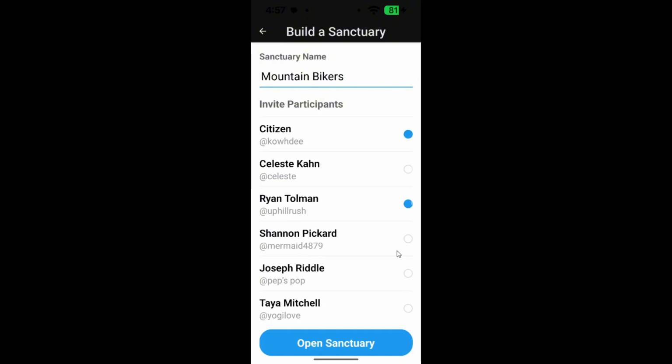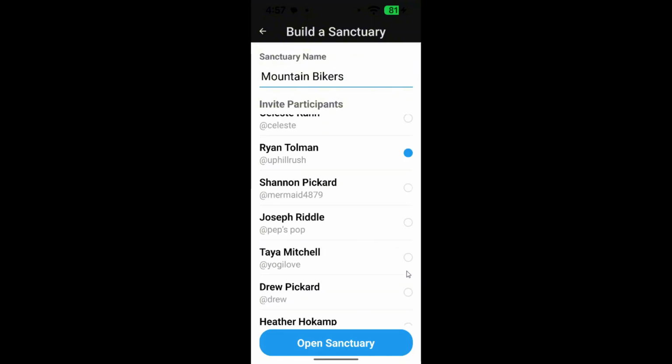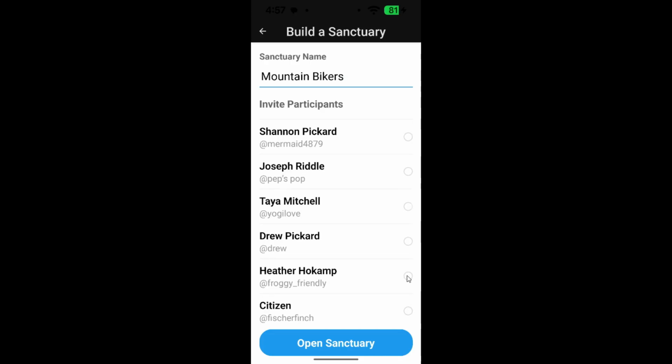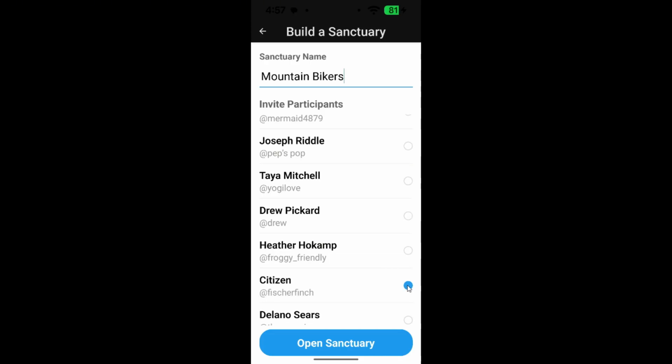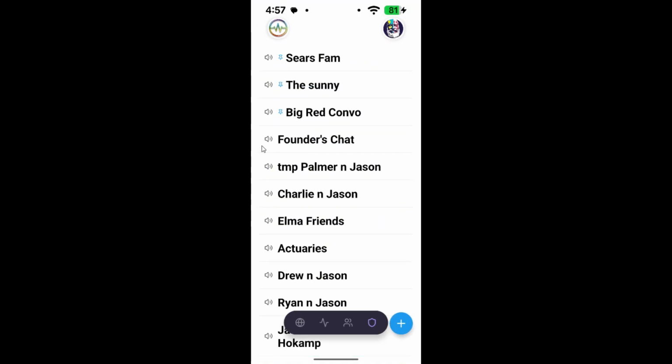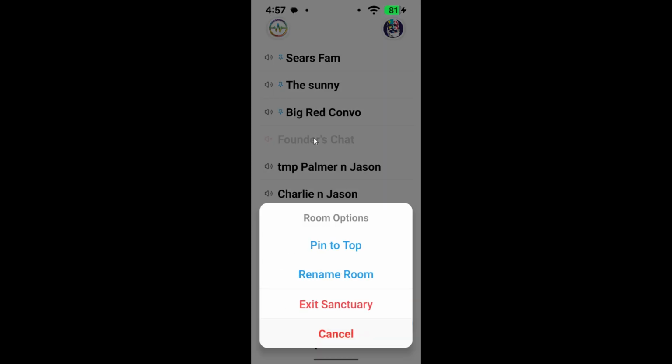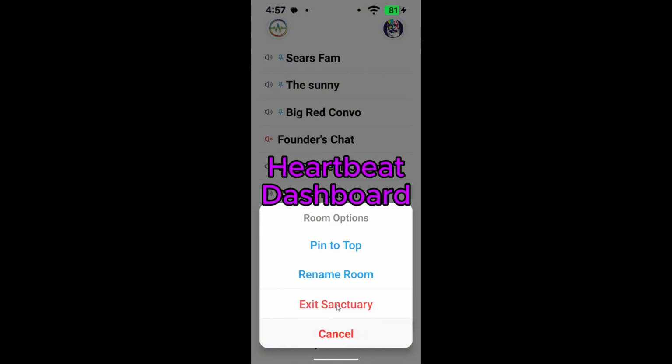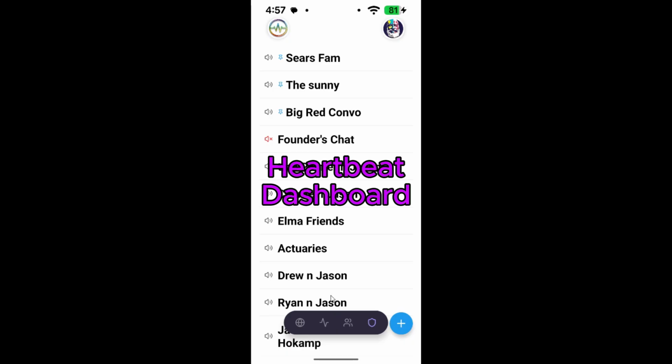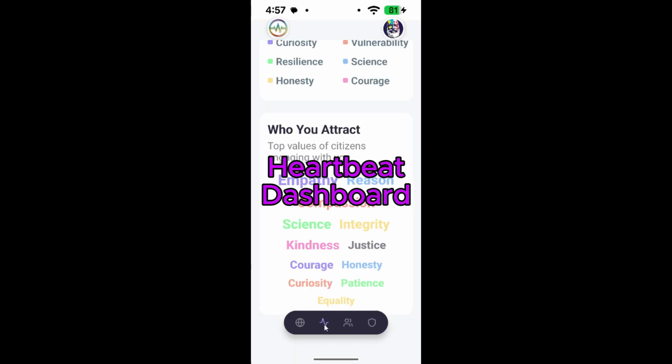The app isn't owned by a billionaire. It's simply here to give you a private place to chat. You can react and reply to chats. In the chat menu, if you're getting too many notifications from a large group chat, simply click the little speaker button to mute the chat. You can also long press on a chat to pin it to the top of the list, rename it, or leave the chat.